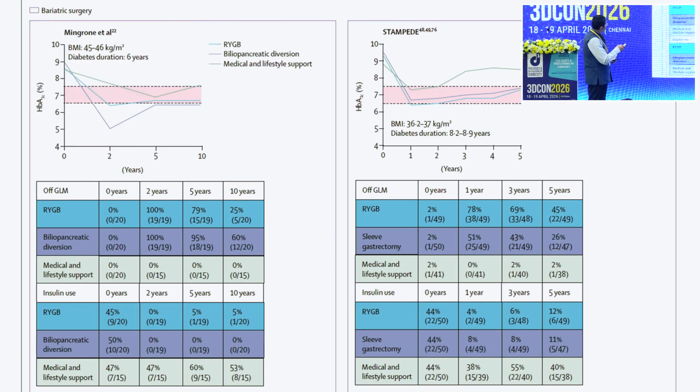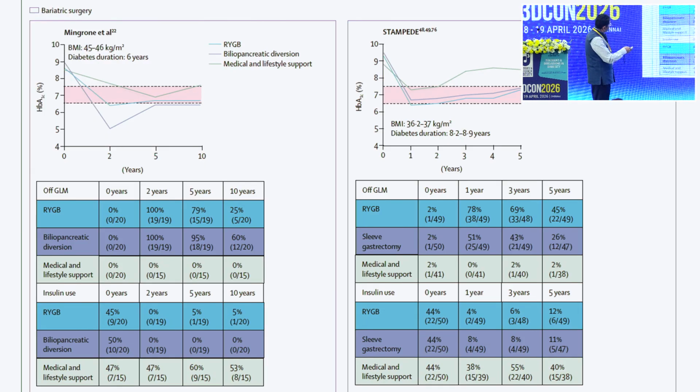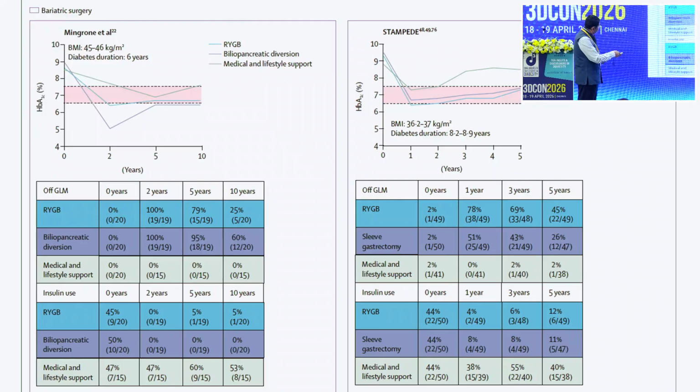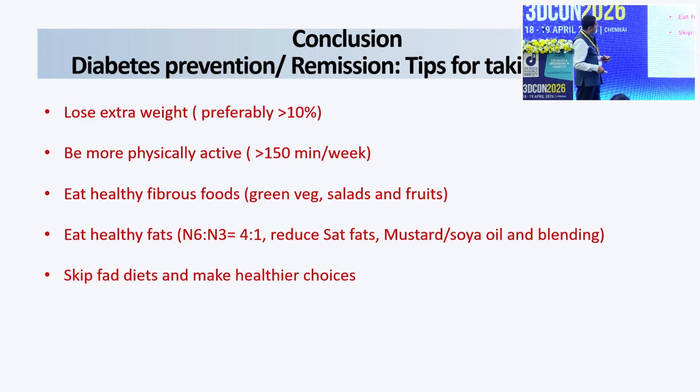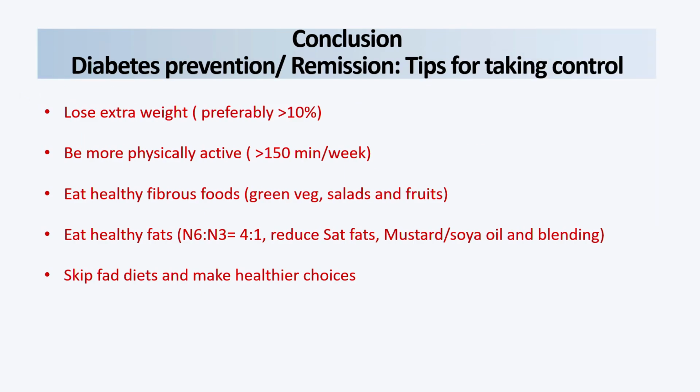Here in the Roux-en-Y bariatric surgery studies, they have shown around 25%, initially 100% within 2 years, and then 25% within 10 years. Then the other study, known as the ARMMS study, on metabolic bariatric surgery, also achieved around 52% to 17%.